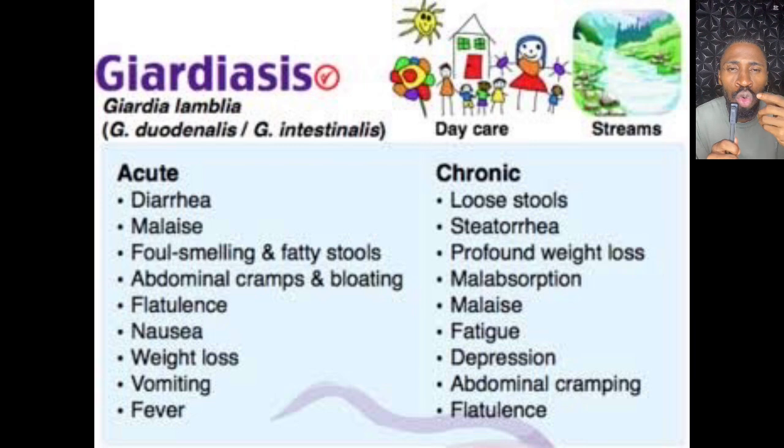Now the stool will be smelling. And there will be diarrhea, which means the food will have less contact time with the small intestine, because there's no absorption. So all the food that enters will be coming outside. There will be abdominal discomfort, bloating, abdominal cramps, flatulence. All these abdominal abnormalities will occur due to malabsorption.